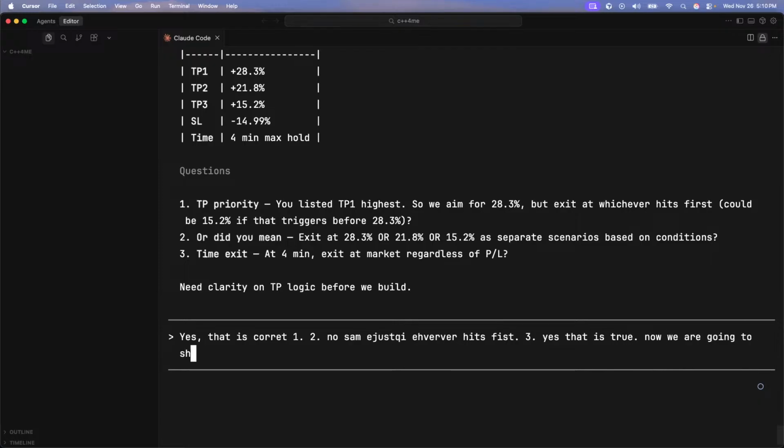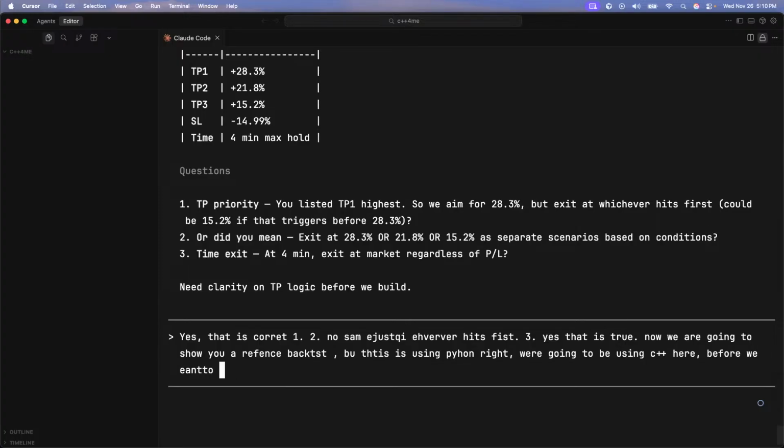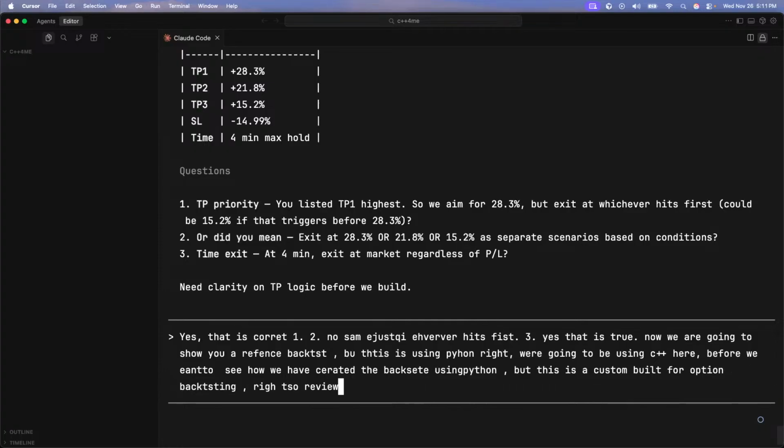Now we are going to show you a reference backtest, but this is using Python, right? We're going to be using C++ here. Before, we want you to see how we have created the backtest using Python, but this is a custom built one for option backtesting, right? So review it, get your context, then let's discuss how to build it for our strat we're doing here.